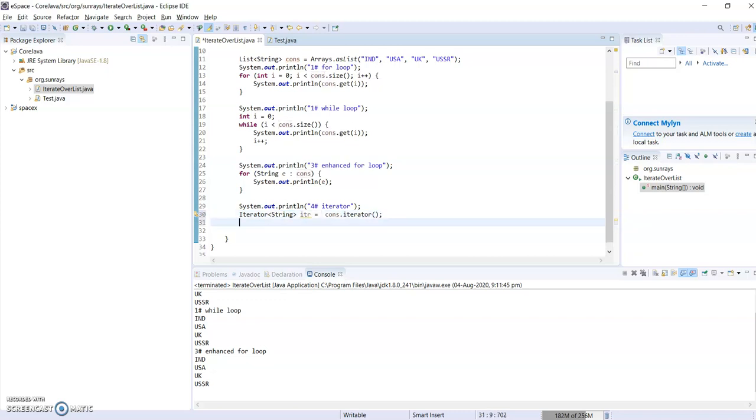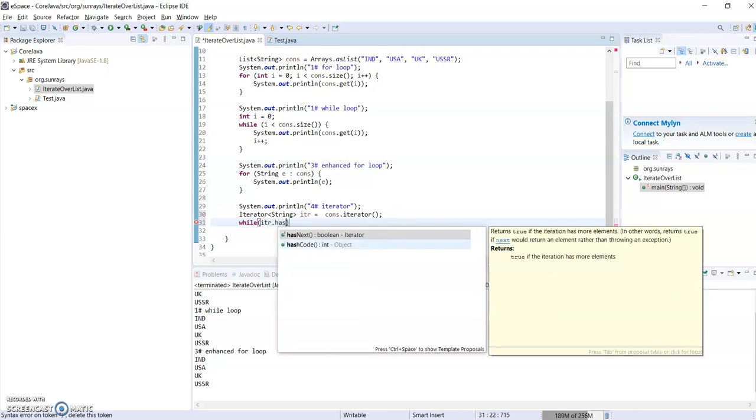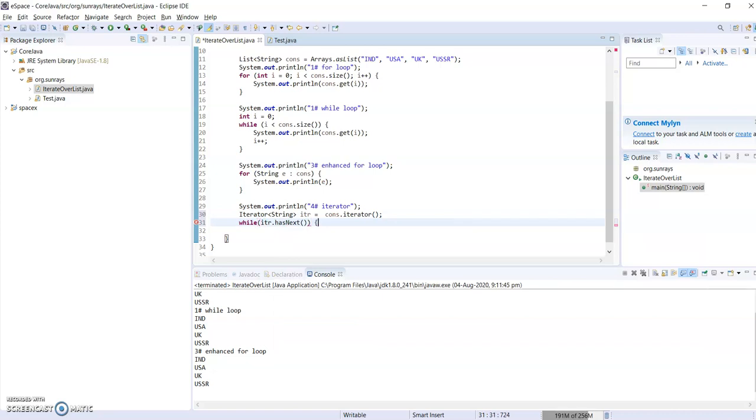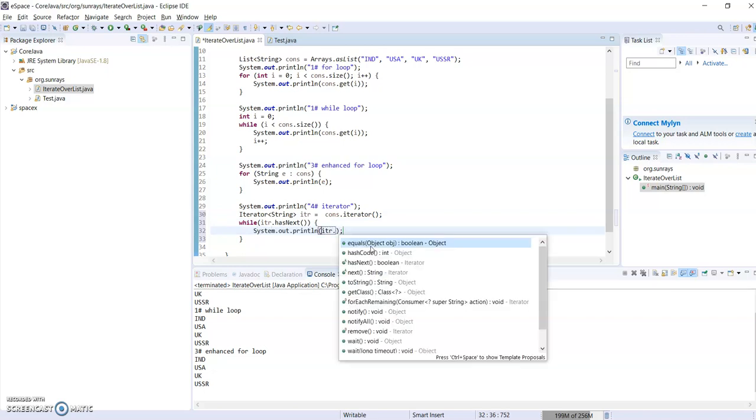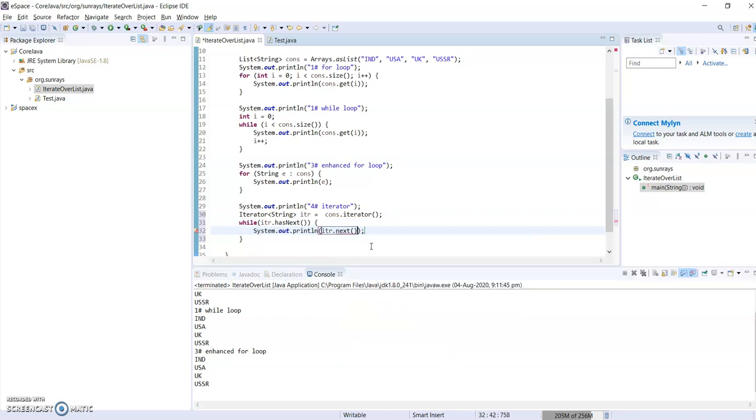We can use a for loop or while loop here. I'm going with a while loop, it's simple. hasNext gives a boolean true or false, so until it reaches the end it gives true. And here we can use the iterator to get the next element and print it using the next method.